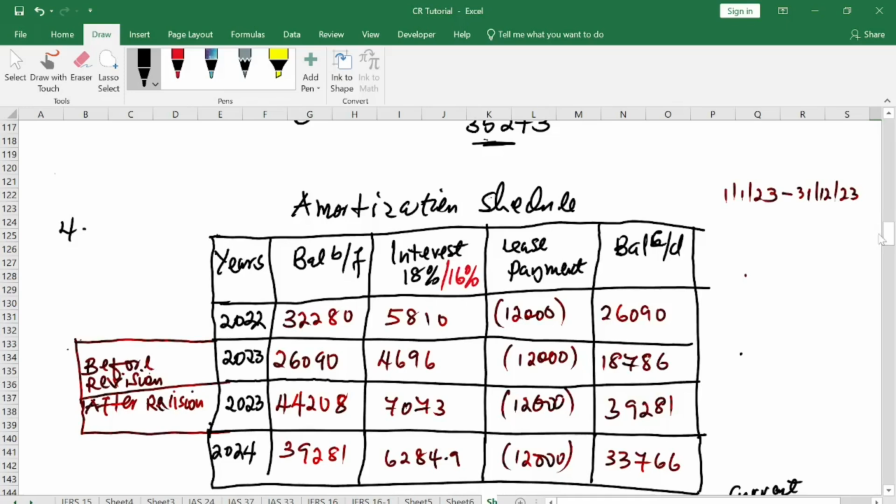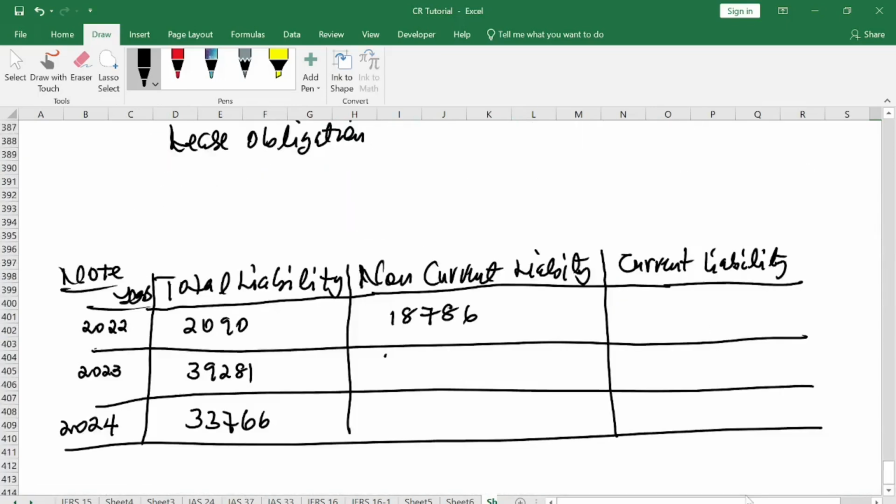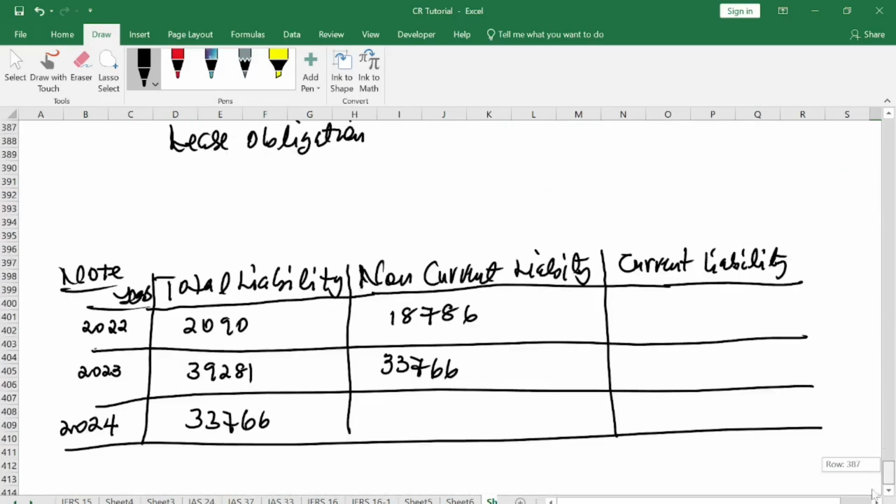Then the 2024 closing balance is what? 33766. Okay. So you come here, 33766. When you are done, you find the difference. So the difference, you have 26,090 minus 18,786.